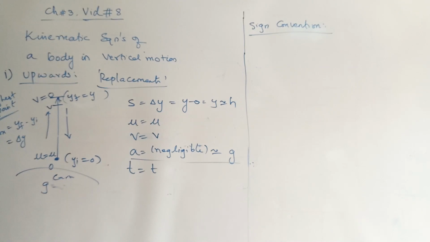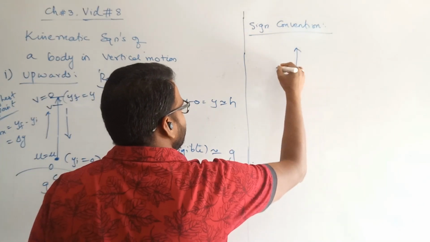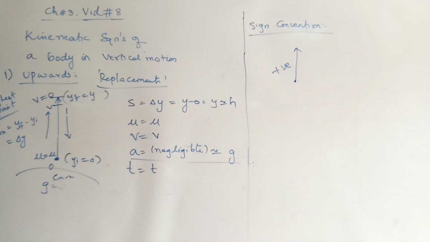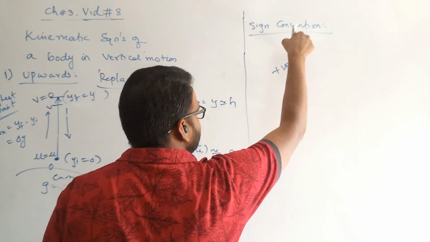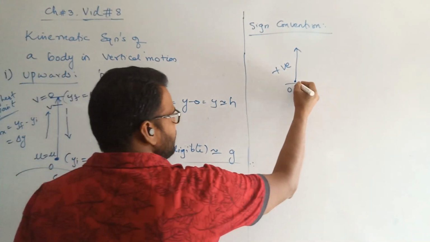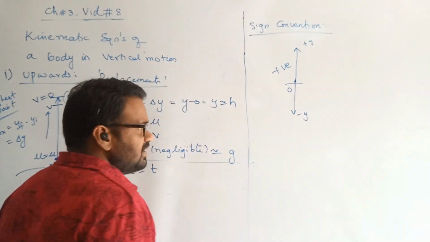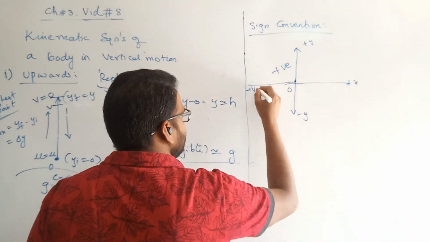In physics, from the coordinate axis, we know that from the origin, anything that goes up is positive, because from the origin the value is increasing: 5, 10, 15, 20. And anything that comes down is negative. This is the positive y-axis, this is the negative y-axis, this is the positive x-axis, this is the negative x-axis.